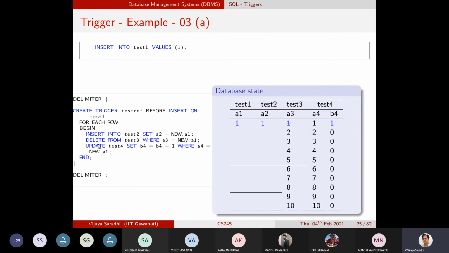Now we will see that. Before you insert value 1 into table 1, a value of 1 will be inserted into table 2. And since there is a 1 in table 3, that 1 will be deleted from table 3. And then in table 4, B4 is updated: update B4 to B4 plus 1.